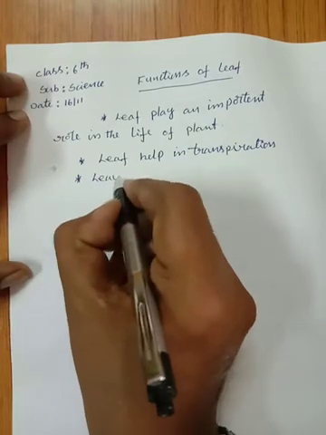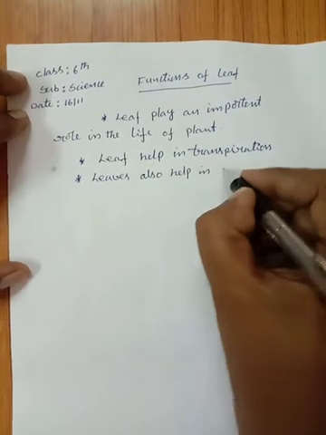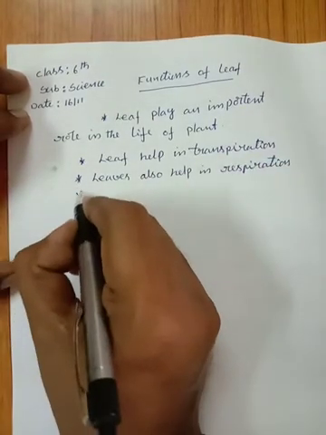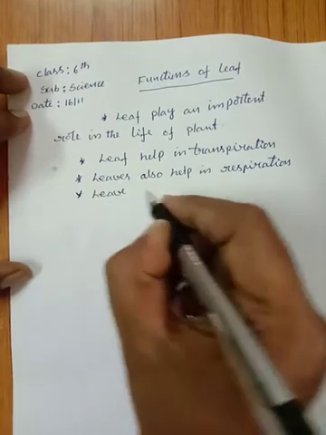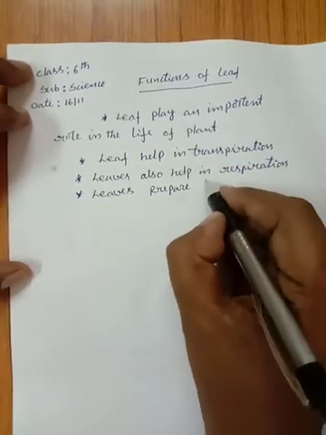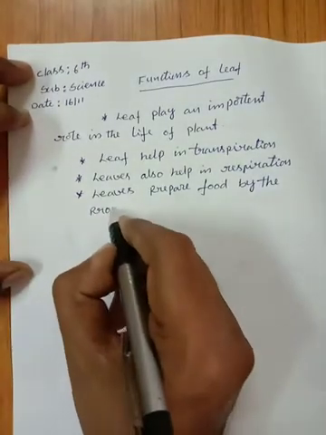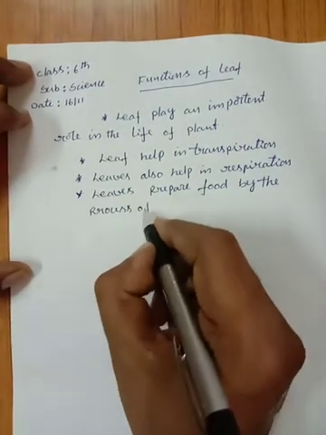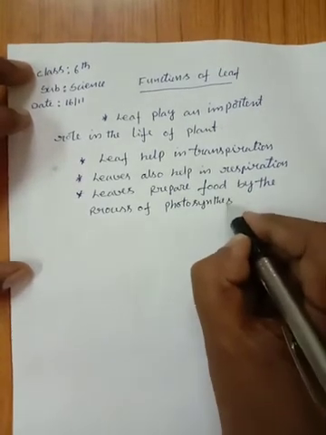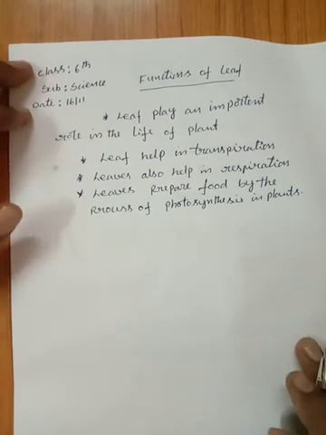Leaves also help in respiration, and leaves prepare food by the process of photosynthesis in plants. These are the functions of leaf.